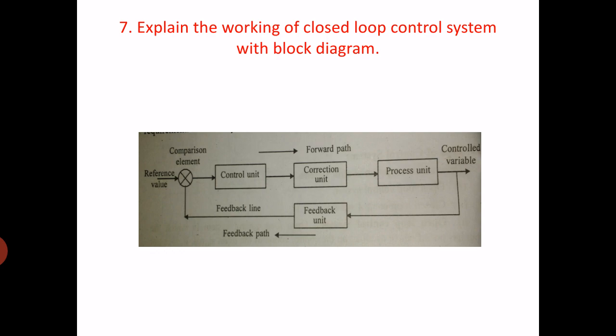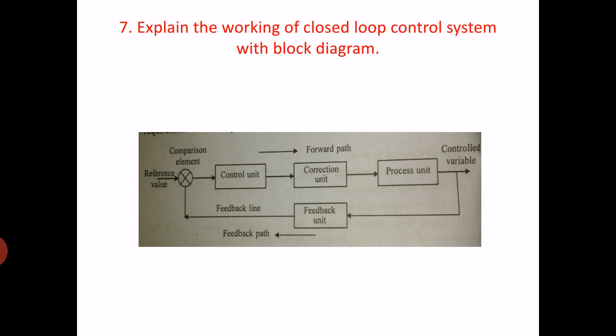Take for example, we are controlling some motor, and RPM is your input, the required RPM. You give the input as 1500 RPM. Then it is transferred to the actuator. The actuator will be working and its speed is measured.